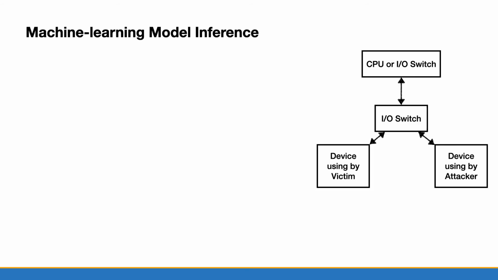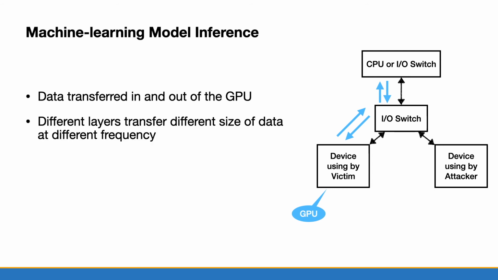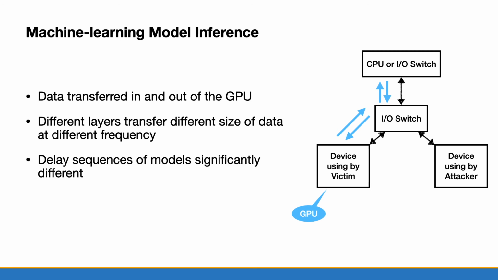The final task is to distinguish machine learning models. If a victim is training a model, data will be transferred in and out of the GPU. Like the web page inference task, different layers will transfer different sizes of data at different frequencies upon the GPU, so different models' delay sequences will be significantly different.